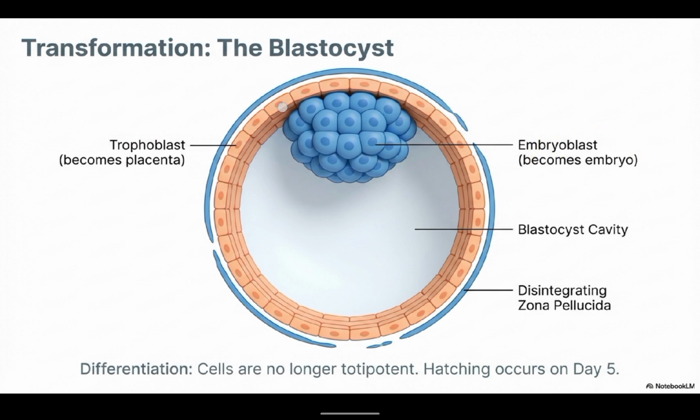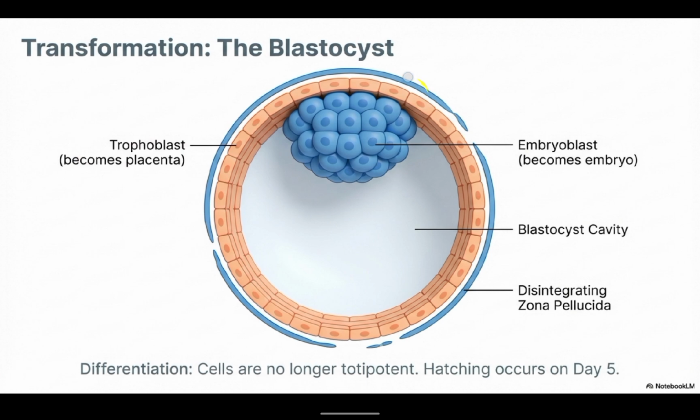The morula separates to form the embryoblast, which is the inner cell mass, and the outer cell mass, which is the trophoblast. It is just that the morula has too many cells inside. So when the morula differentiates to form an inner and outer cell mass, the inner cell mass is now called the embryoblast, and the outer cell mass is now called the trophoblast.